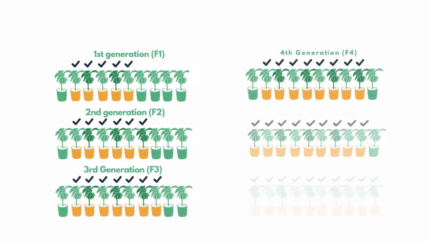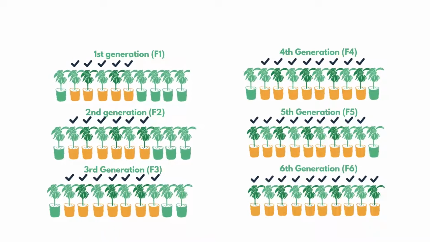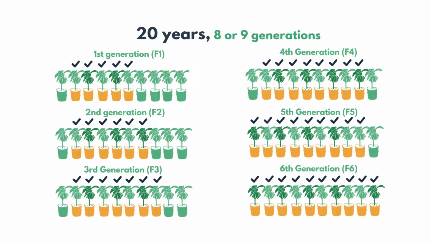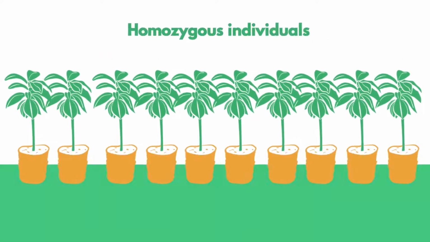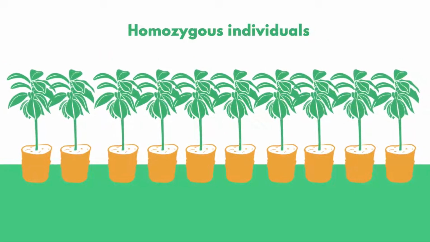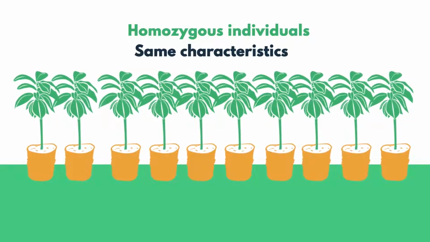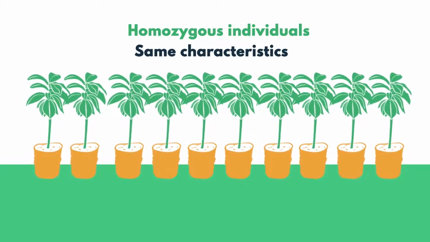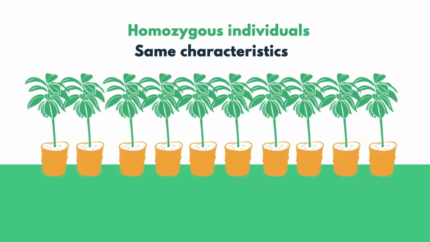This process of careful selection takes place over 20 years, or 8 to 9 generations. This process generates homozygous individuals, that is, the individual plants that will have the same characteristics, meaning they will look and perform the same in the field.